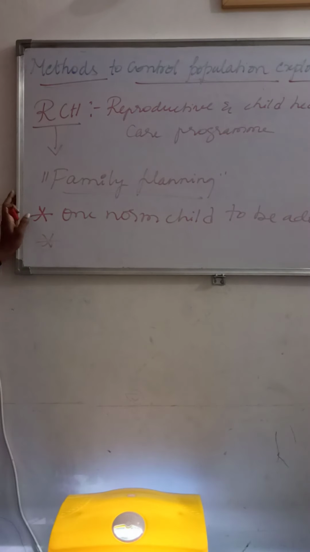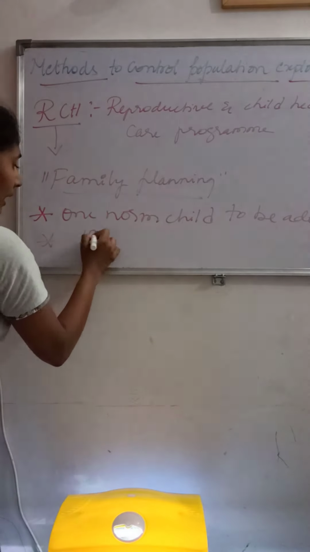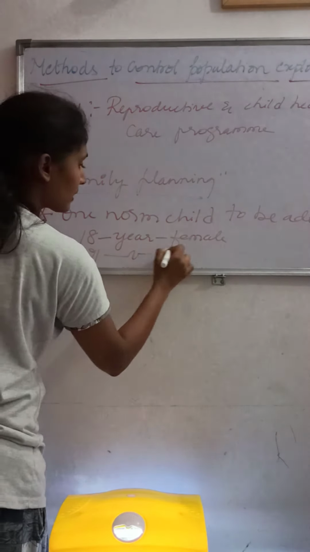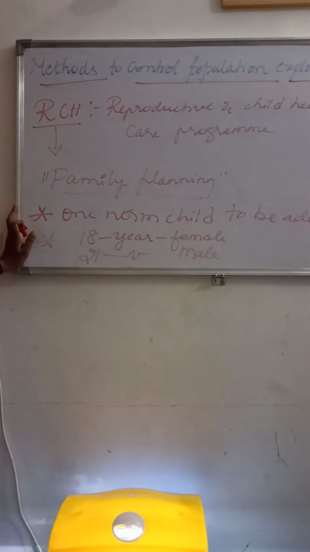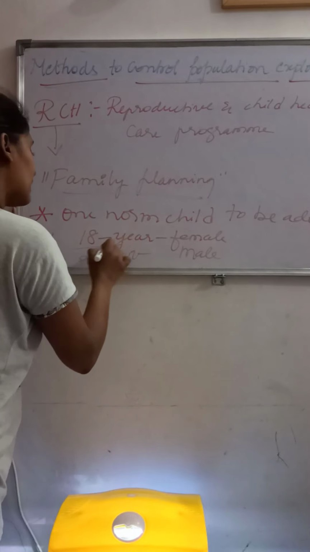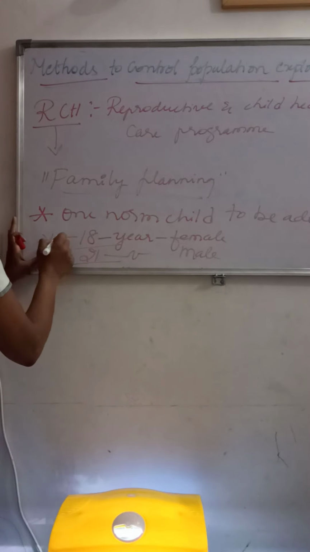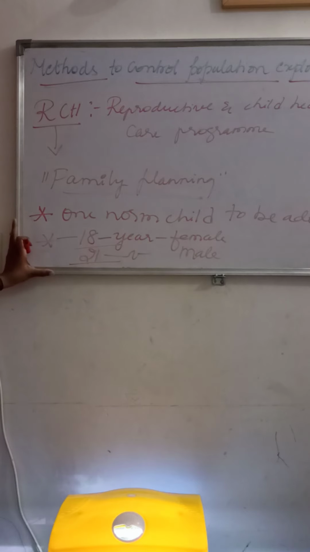The second one is statutory raising of the marriageable age: 18 years for the female and 21 years for the male. Why is this so? Because if they get married before these ages, they don't know about pregnancy and the reproductive organs, which may lead to many problems.